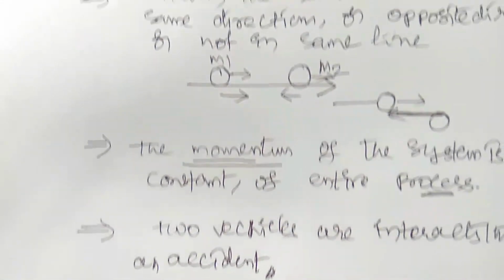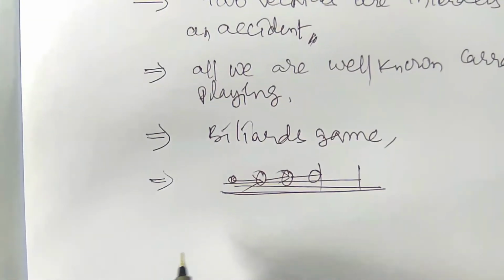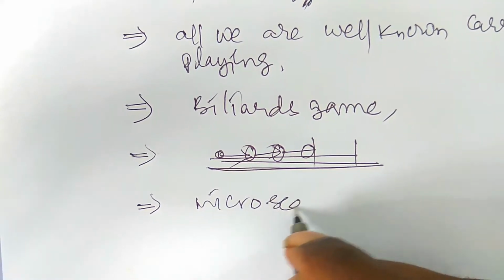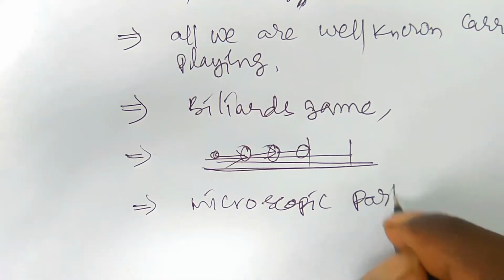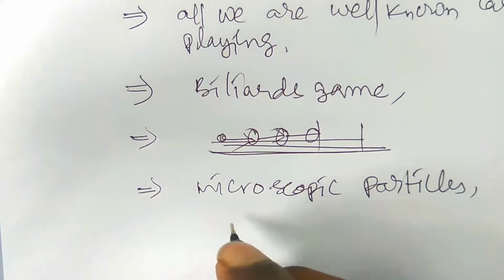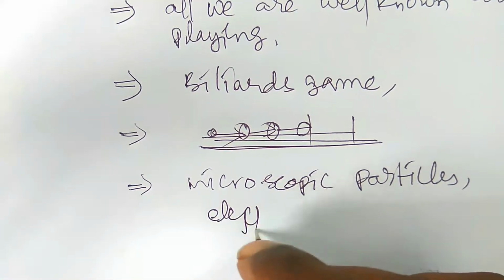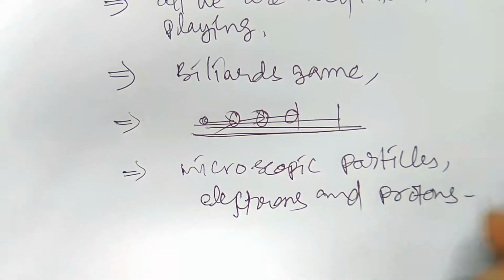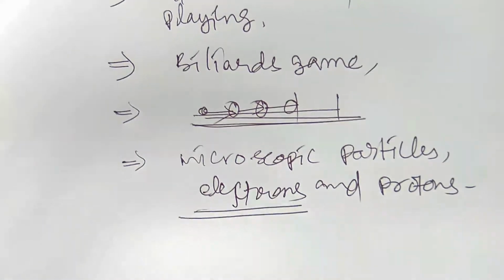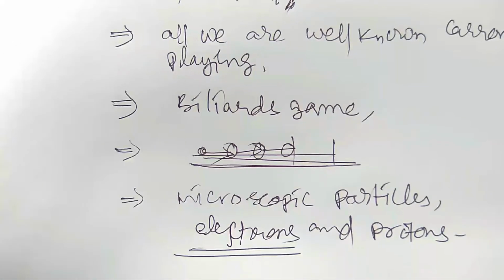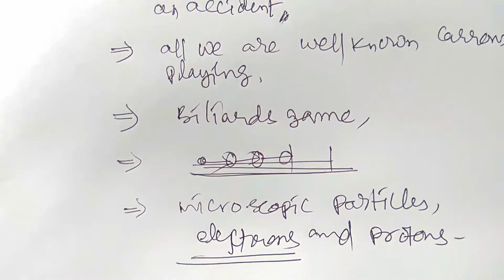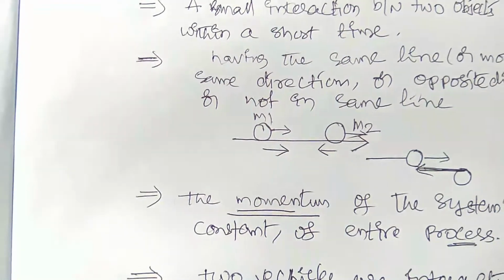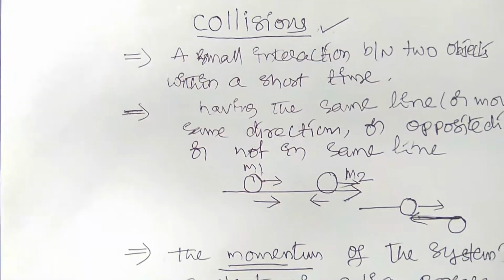And one more, the microscopic particles, which are nothing but electrons and protons, collide: electrons collide with each other and protons collide with each other. So this type of collision we also see at the microscopic level, right? These are the collisions. Which types of collisions are mainly possible?